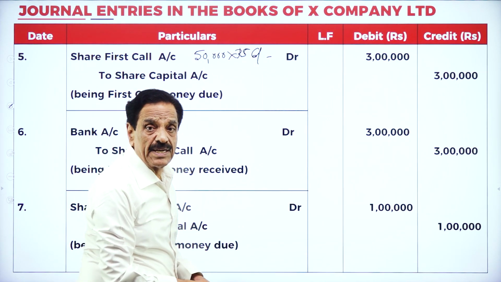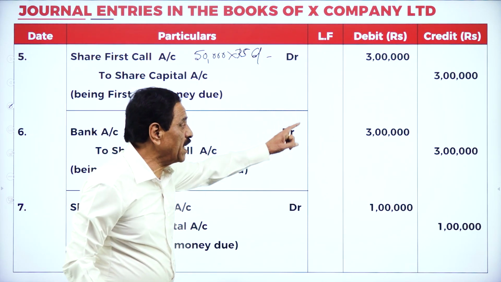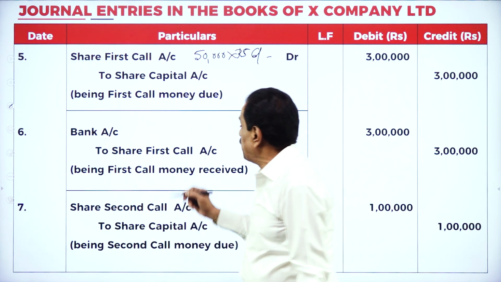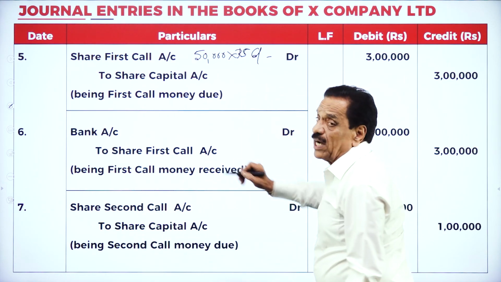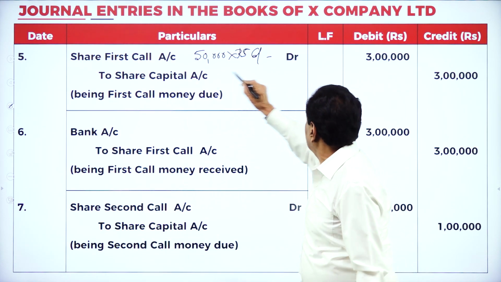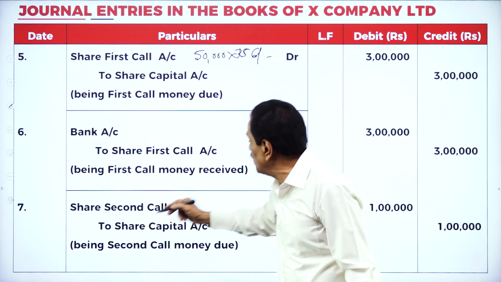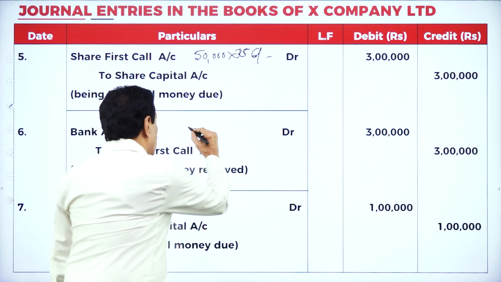3 lakh. What's the entry? Share first call account debtor to share capital account. All have been paid. We received 3 lakh. Bank account debtor to share first call account. What's the due entry? Share first call account debtor to share capital account. How much did you receive? Bank account debtor 3 lakh to share first call account 3 lakh.